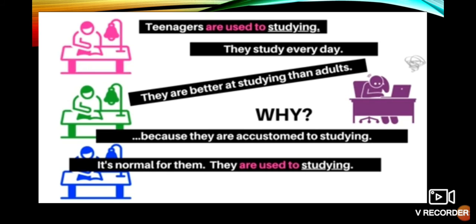Some more examples. Teenagers are used to studying. They study every day. They are better at studying than adults. Why? Because they are accustomed to studying. Teenagers are very habituated to studying. It's normal for them. They are used to studying. Here you can see be forms plus used to plus ing. This is acceptable. So they are used to means accustomed.